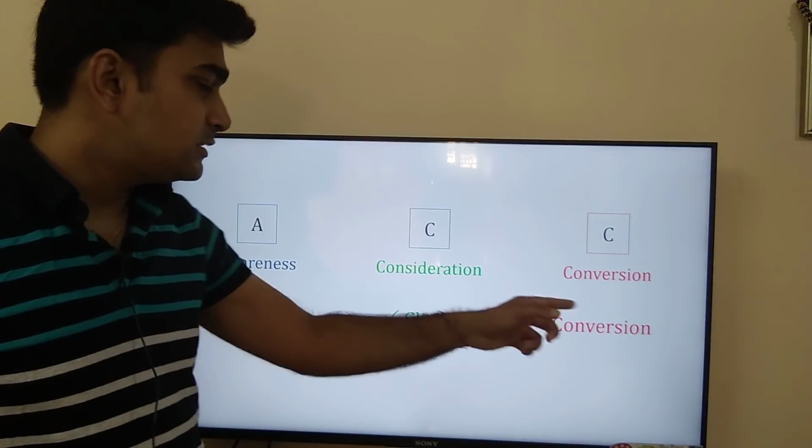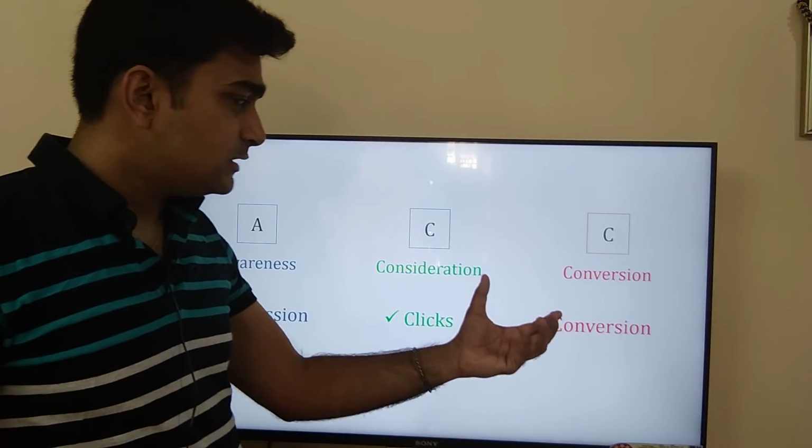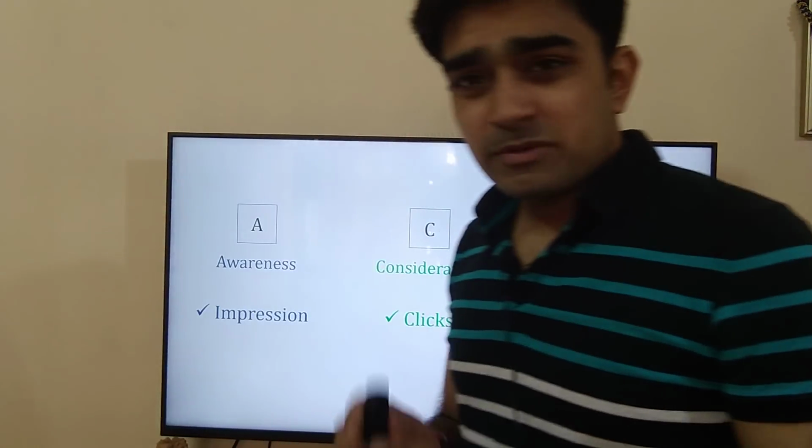That is what I call an ACC campaign. I normally create a campaign in one of these three classifications. Once your campaign is under one of these, that's when you will understand what KPIs you need to monitor. So let's understand in a bit more detail what the KPIs are that I need to monitor.